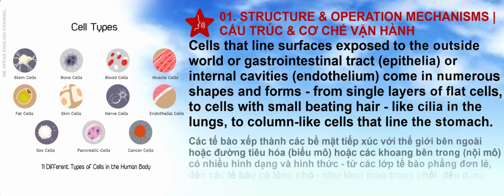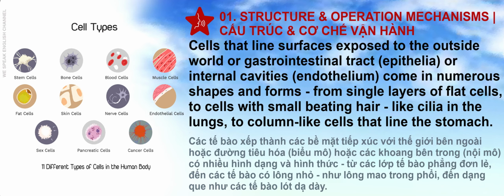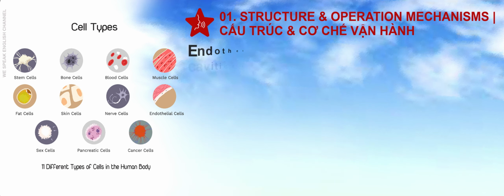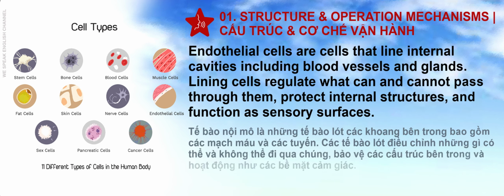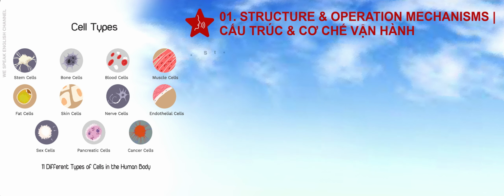Cells that line surfaces exposed to the outside world or gastrointestinal tract, epithelia, or internal cavities, endothelium, come in numerous shapes and forms, from single layers of flat cells, to cells with small beating hair, like cilia in the lungs, to column-like cells that line the stomach. Endothelial cells are cells that line internal cavities including blood vessels and glands. Lining cells regulate what can and cannot pass through them, protect internal structures, and function as sensory surfaces.